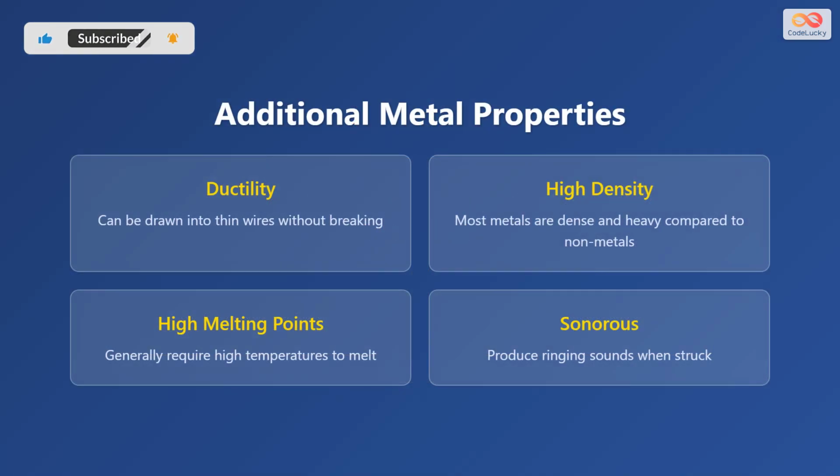Beyond the core 3 properties, metals exhibit several other important characteristics. Ductility allows metals to be drawn into thin wires without breaking, which is essential for electrical wiring. Most metals have high density, making them heavier than nonmetals of similar size. They generally have high melting points, requiring substantial heat to transition from solid to liquid state. Finally, metals are sonorous, meaning they produce ringing sounds when struck, which is why bells and musical instruments are often made from metal.